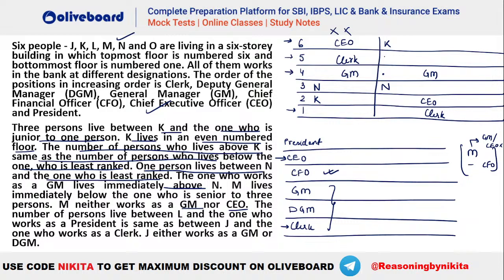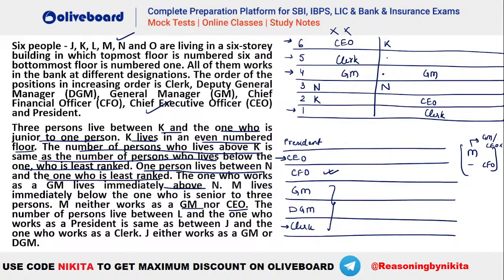है ना? So let's see, where should we have that? Let's say M is here. So CFO, not possible. M cannot be GM. M cannot be GM. Okay. फिर से क्या गड़बड़ हो गया? Okay, let's check. Did we miss any particular case here? एक बार देख लेते हैं, ठीक है?